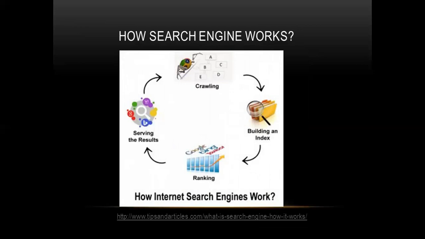First, when we type and click on any search, the search engine sends different spiders for crawling into the different links, from which it builds an index and it gives the ranking, on which ranking to show the fetched results, to show the websites in search results. So when you search for a result, the first step is crawling, then it builds an index, and then it provides the ranking.